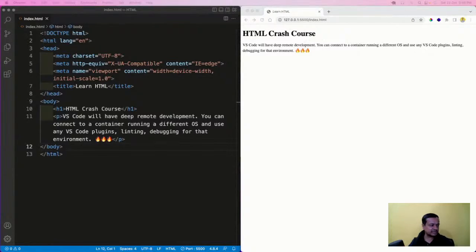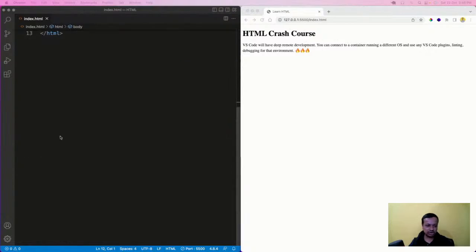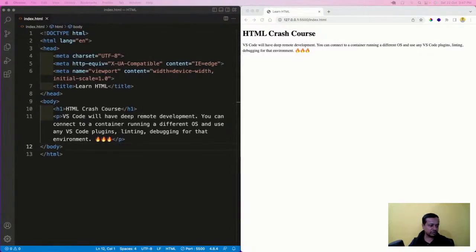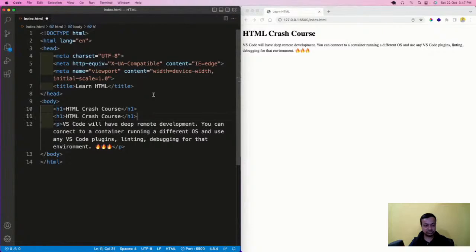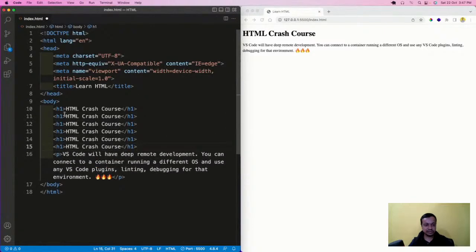As I've told you, HTML is all about learning different tags. We have already seen 2 tags, H1 and P, and we're going to see more tags. H1 is known as a heading tag. There are actually 6 heading tags: H1, 2, 3, 4, 5, 6.